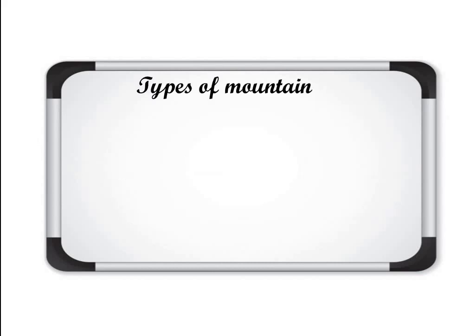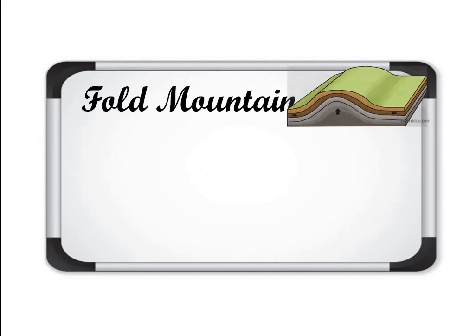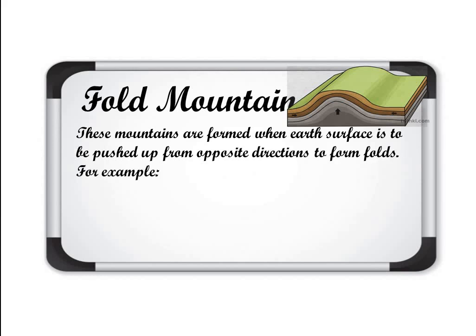Now, types of mountains. There are three types of mountain. Number 1, fold mountain. Number 2, block mountain. Number 3, volcanic mountain. So now we'll discuss all these three mountains. Number 1, fold mountains, along with one of the diagrams also. These mountains are formed when Earth's surface is pushed up from opposite directions to form folds. For example, the Himalayan mountains.